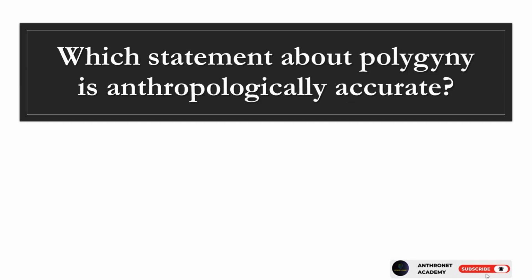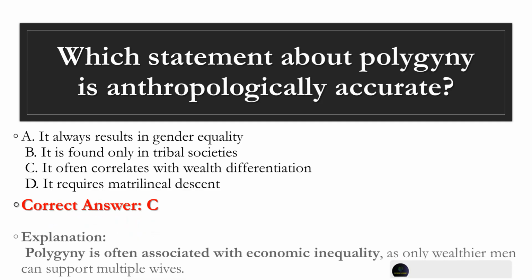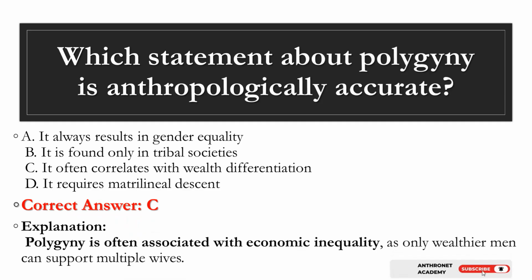Question 15. Which statement about polygyny is anthropologically accurate? A. It always results in gender equality. B. It is found only in tribal societies. C. It often correlates with wealth differentiation. D. It requires matrilineal descent. Correct answer, C. Explanation. Polygyny is often associated with economic inequality, as only wealthier men can support multiple wives.